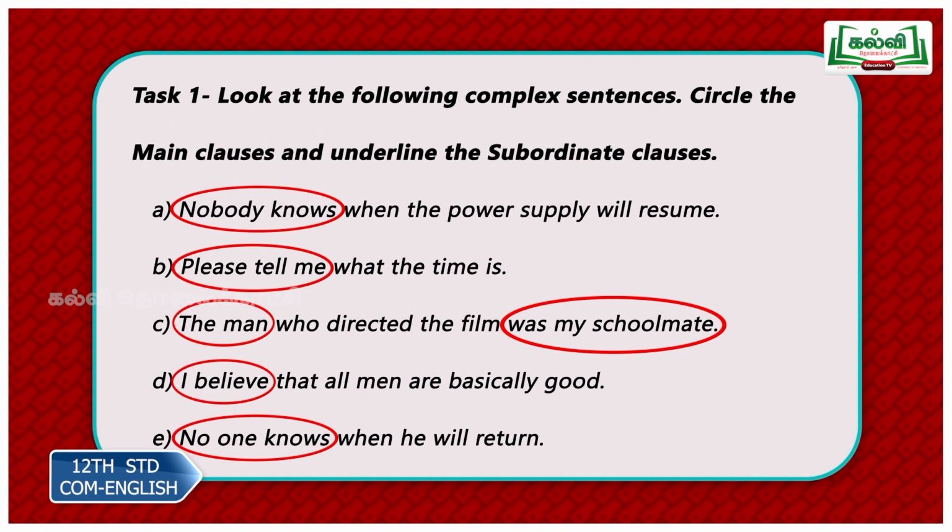No one knows when he will return. So again, similar to the first sentence. No one knows is your main clause. I didn't give you the question as when will he return. Here the question is when he will return. So it is an incomplete part. It is the subordinate clause.